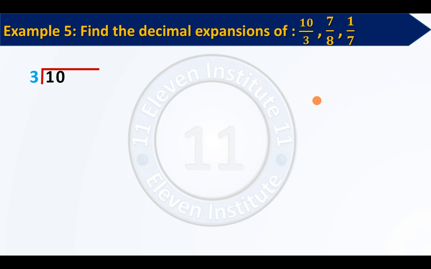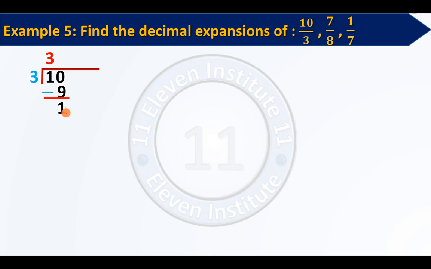So when we divide 10 by 3, I will write 3 3s are 9. Please pay your attention over here. 3 3s are 9. Now we will subtract 10 and 9. So 10 minus 9 gives us 1. Now the story starts. See, the remainder over here is 1 and the divisor is 3. So your remainder is smaller, 1 is less than 3. So in order to divide, you require a 0 over here.